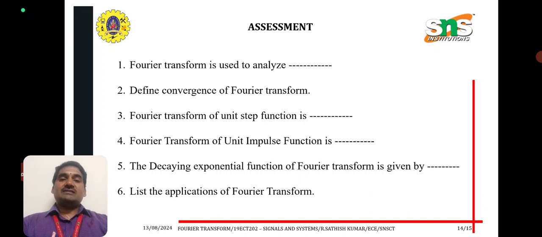List the applications of Fourier transform. It is used in telecommunications, electronics, entertainment, audio and video processing, medical imaging, etc.